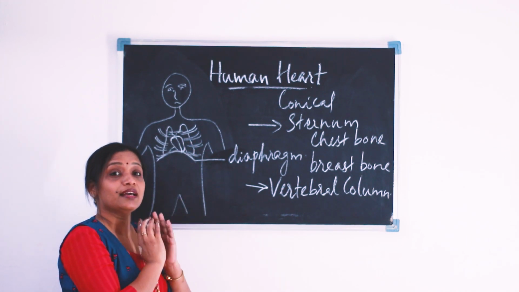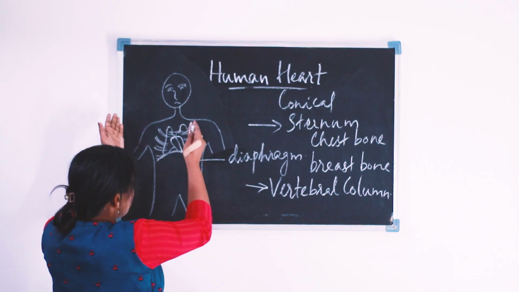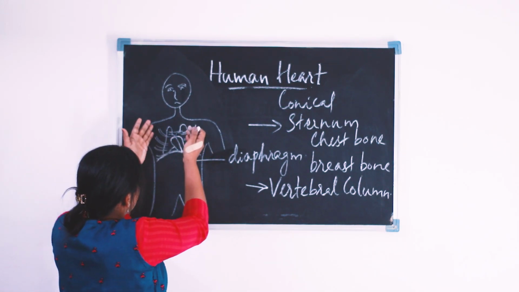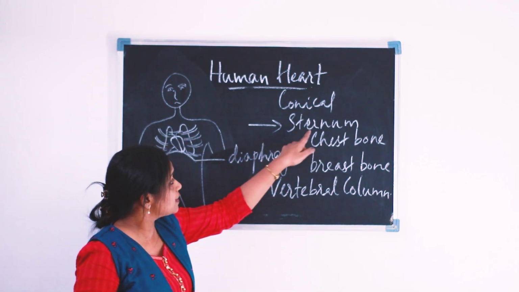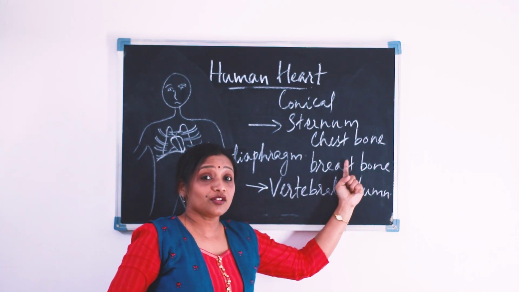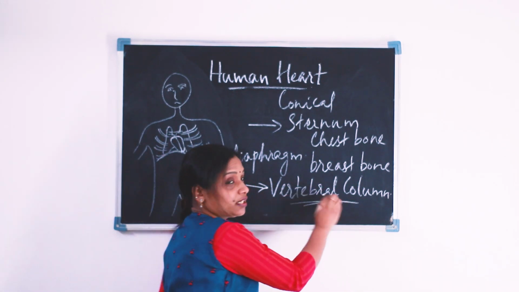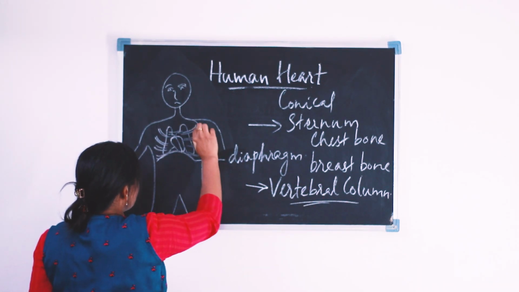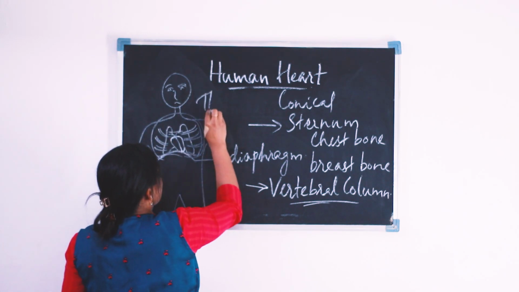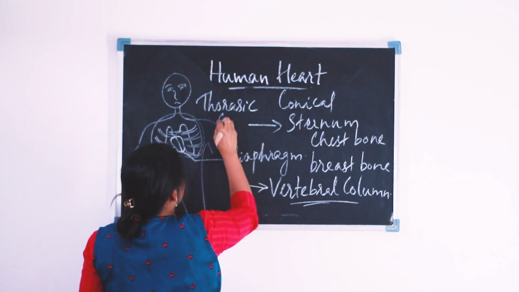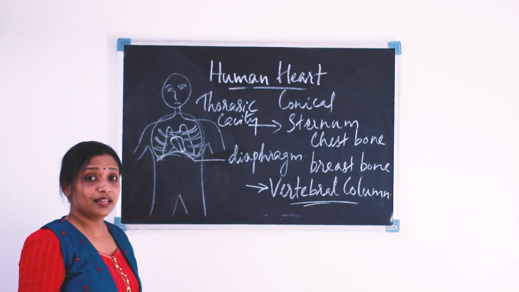That is the thoracic cavity of our body, and it is resting over the diaphragm in between the two lungs, and on either side of the heart there is a covering. It is covered with ribs, the rib cage. In front of the heart we can see the sternum or chest bone, also known as the breastbone. Behind the heart we can see the vertebral column, and this entire area of the body is the thoracic cavity.